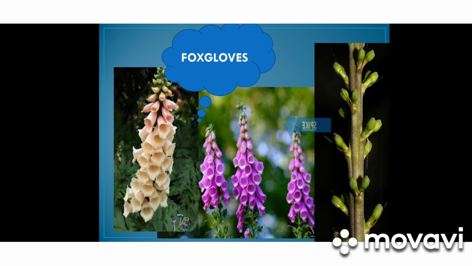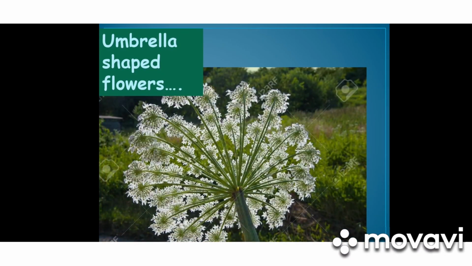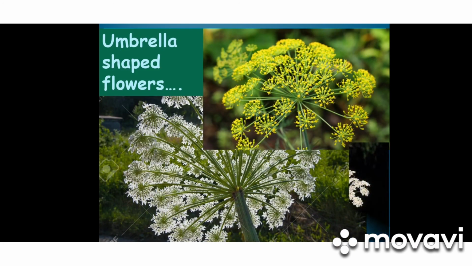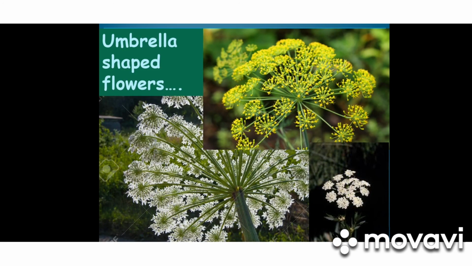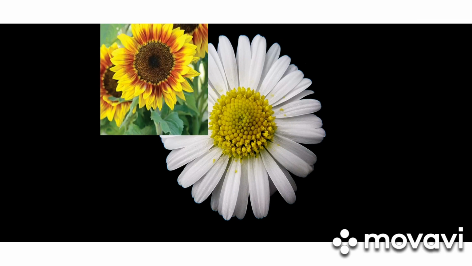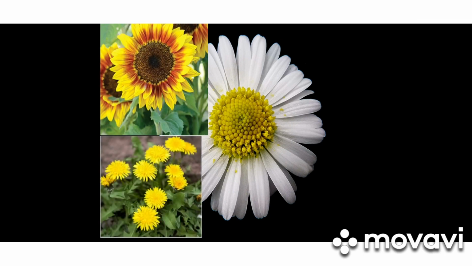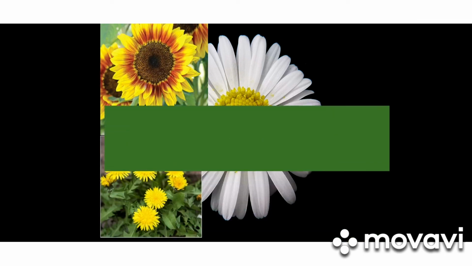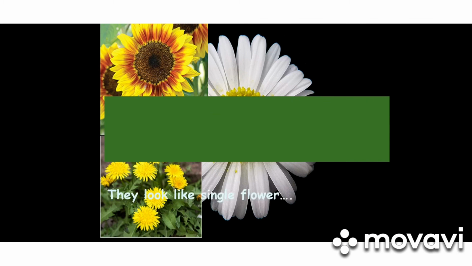A number of plants are arranged in an umbrella shape also. Let's see one picture. These plants have arranged their flowers in an umbrella shape. You will be familiar with these kinds of flowers. Some flowers such as daisies, sunflowers, dandelions and thistles are arranged in a different, strange way.